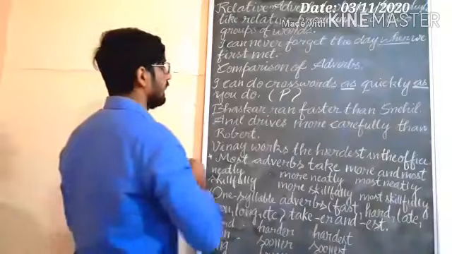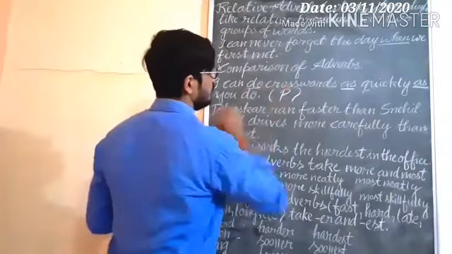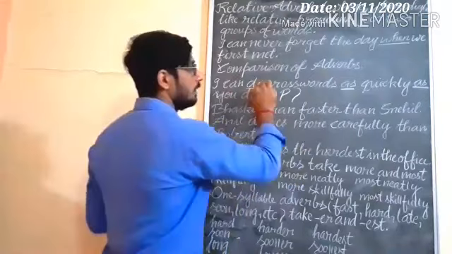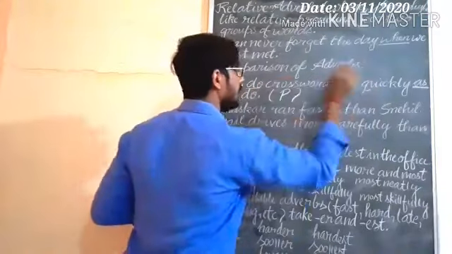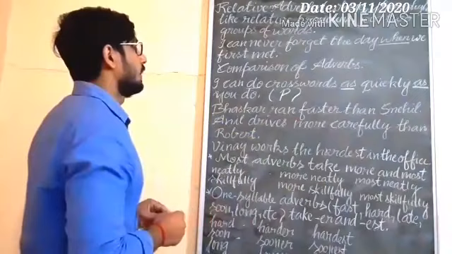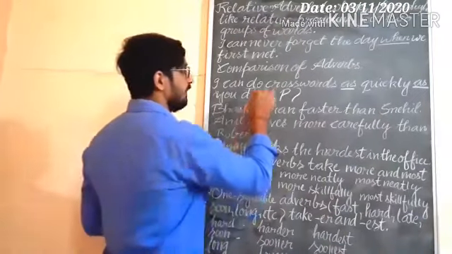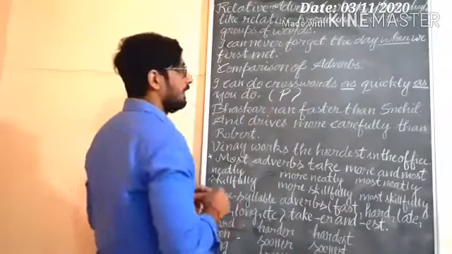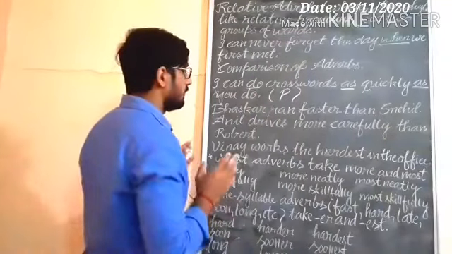Here, I can do crosswords as quickly. Do what? Do how? Quickly. So here it is modifying the verb.